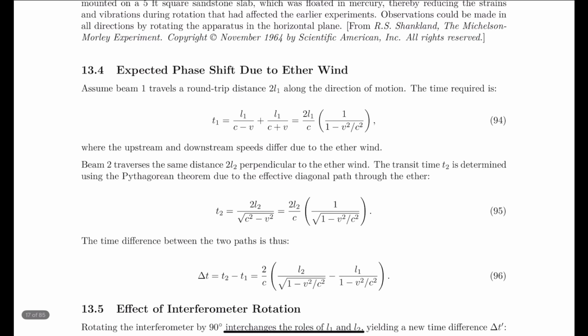Again, you can learn from the names of the topics as well. The topic name itself will tell you a lot, like expected phase shift due to ether wind. So if there is something like ether wind, then there should be some phase shift. This is what you have learned from here.